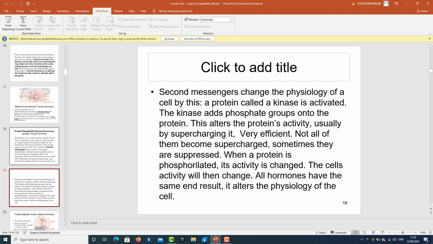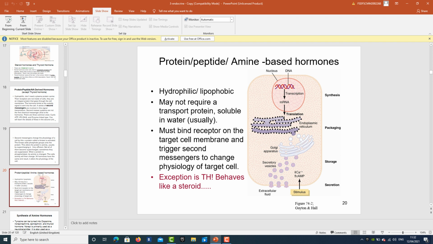See how the peptide, protein, and amine based hormones work. They are hydrophilic, lipophobic, and may not require a transport protein. They are soluble in water. They must bind a receptor on the target cell membrane and trigger second messengers to change the physiology of the target cell. The exception is thyroid hormones, which behave like a steroid.